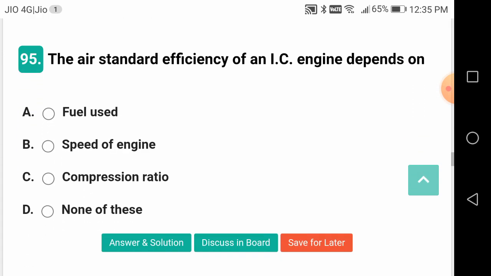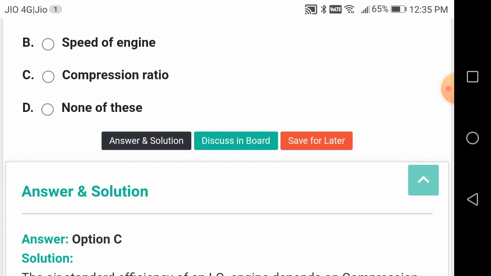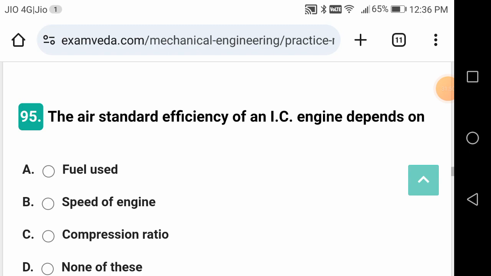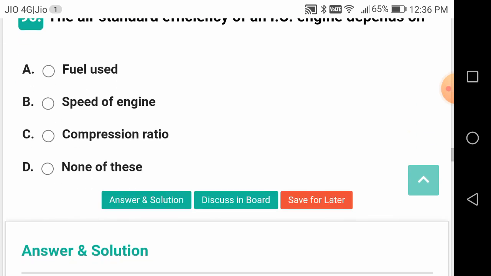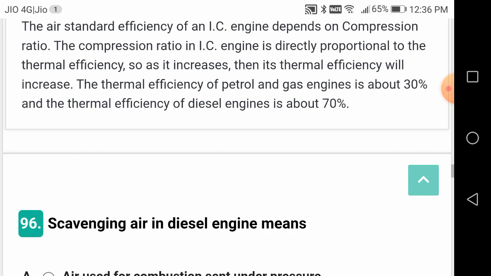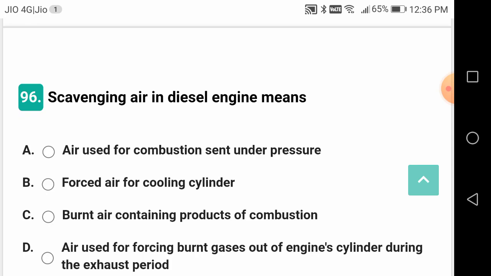All of them. The air standard efficiency of an IC engine depends on what? It is going to depend upon compression ratio only. Okay, air standard efficiency, right, friends? In case of diesel engines, actually cutoff ratio is also important, friends. But majorly it is compression ratio.